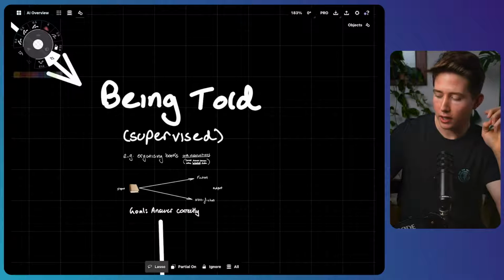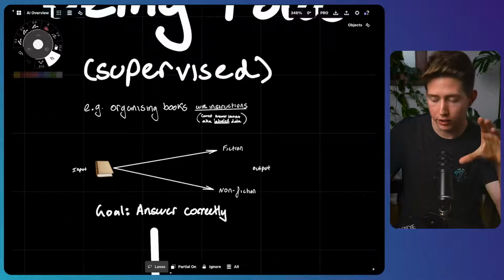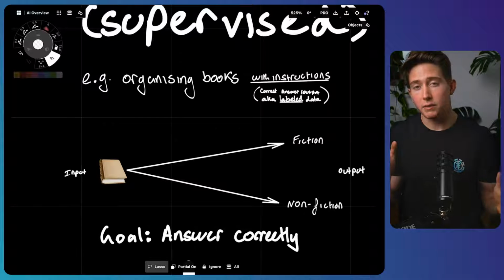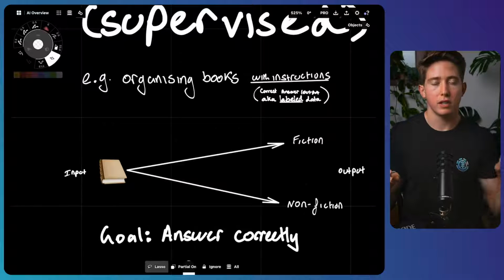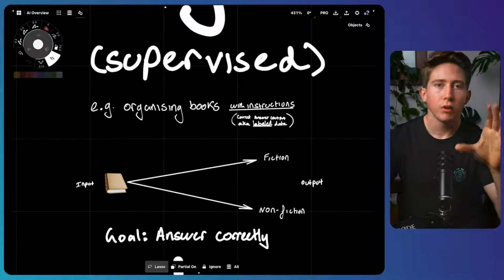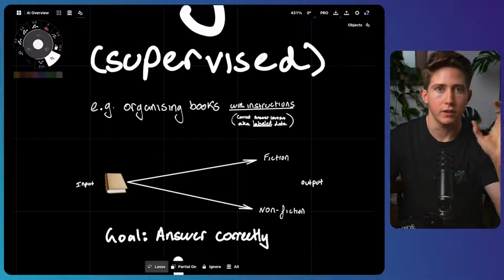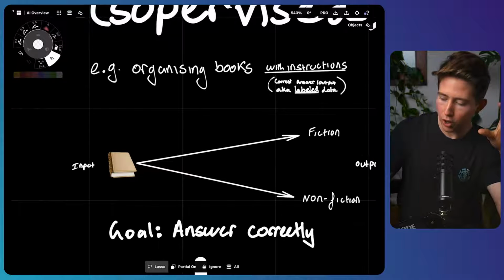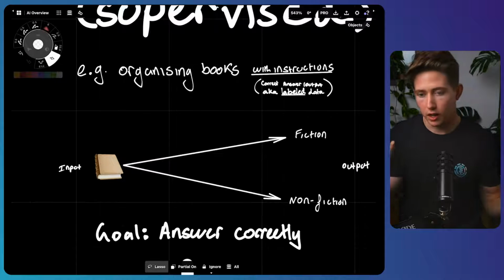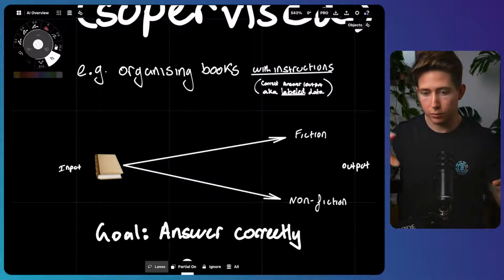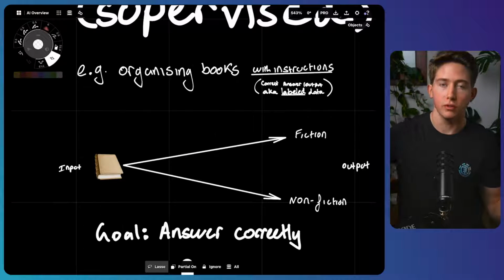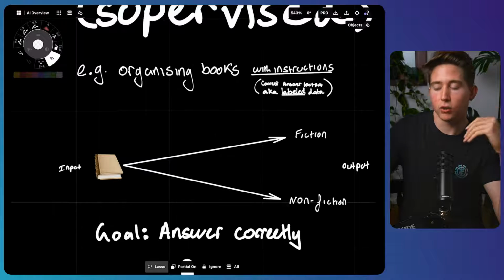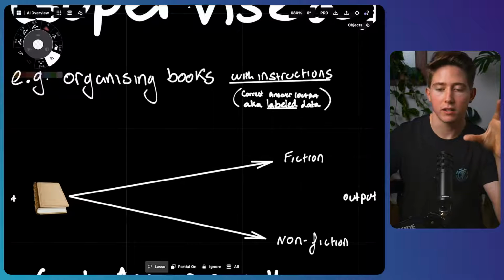And one example I like to use here, which I'll use for all the different types of machine learning, is imagine you're trying to organize books. But in this case, maybe your manager has told you have to group these books into either fiction or non-fiction books. Well, in this case, you'd have to learn how do you categorize into fiction and non-fiction. And so maybe your manager would sit down with you and give you a couple examples of books that are fiction and books that are non-fiction. And then once you've learned what's fiction and what's non-fiction, you can then go out and categorize all of the other books. And so in other words, you're learning by being instructed or being told what the correct answer is.